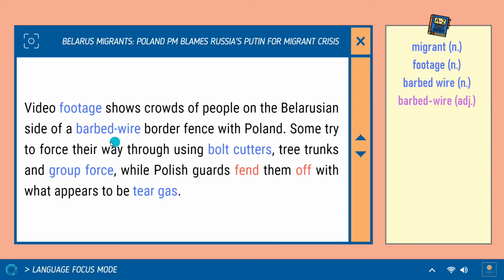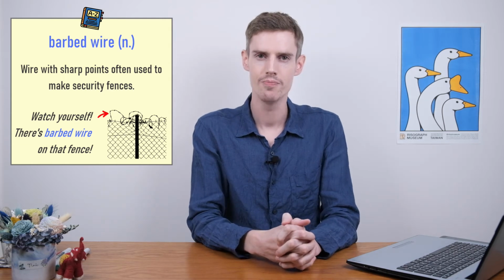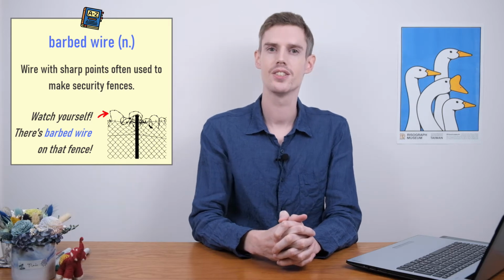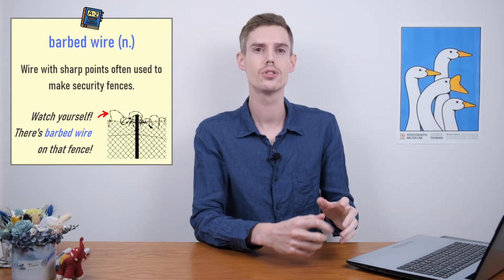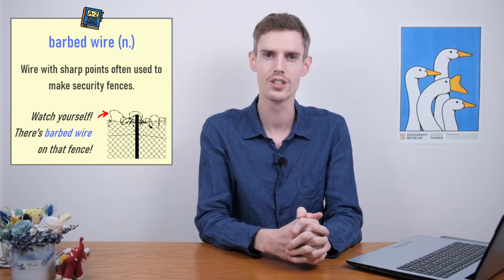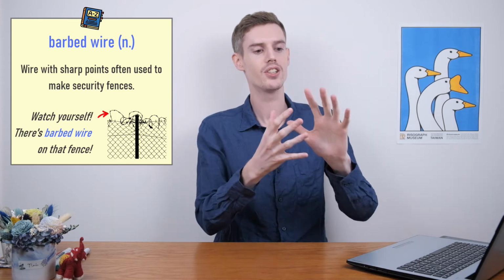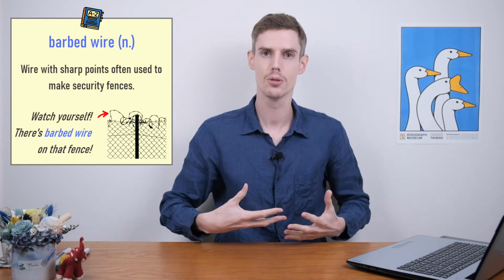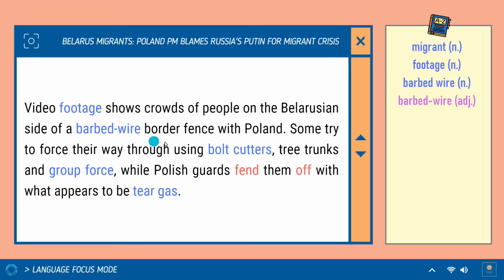Okay, right then, so barbed wire. Barbed wire is usually a noun, 2 separate words, and barbed wire is wire that has very sharp pieces on it, and it is normally used to build security fences so you cannot easily climb. If you try to climb it, you will probably cut your fingers or arms. You will definitely injure yourself if you do not have some sort of protection on. So, barbed wire fences. Okay. So, a barbed wire border fence with Poland.